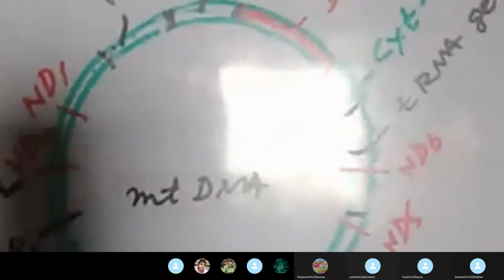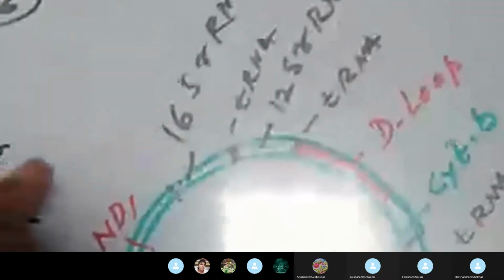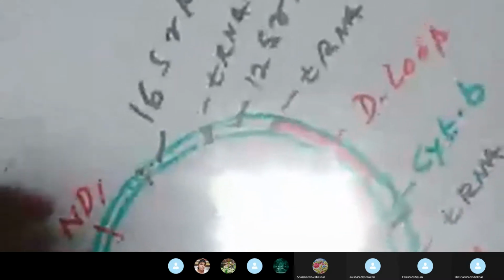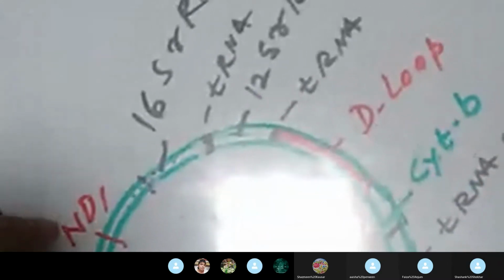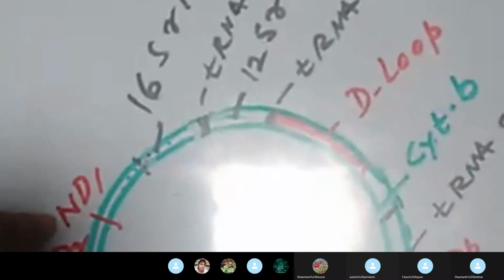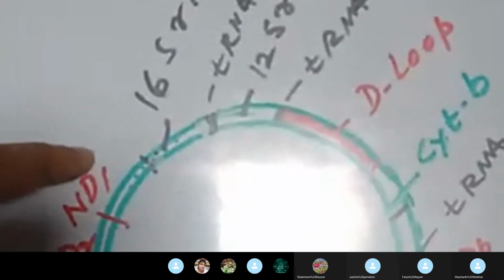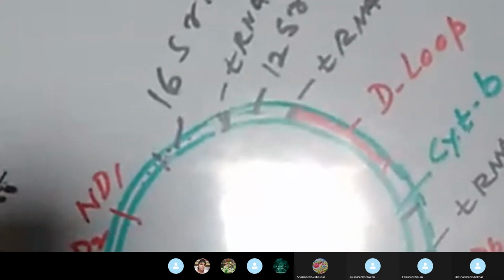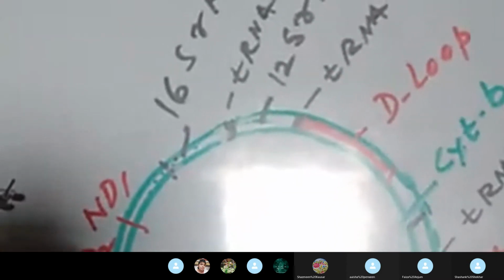Now there are six genes meant for encoding NADH dehydrogenase. Look here, ND1 represents the gene encoding NADH dehydrogenase 1. ND2 represents the gene encoding NADH dehydrogenase 2.